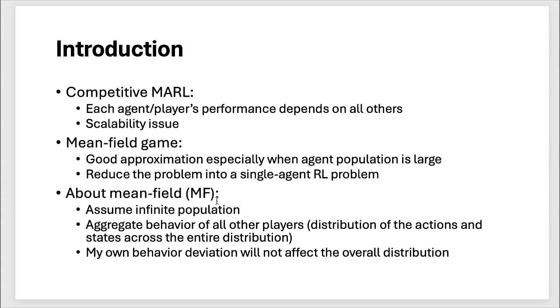So therefore, in the mean field game, it is just about having this representative agent to play against the mean field. So given the distribution of action and states of the entire population, what will I do as a representative agent? Then my action actually represents everyone, so everyone will just follow my policy.